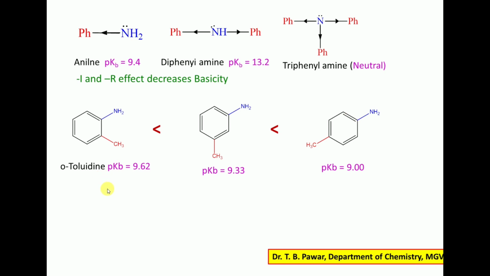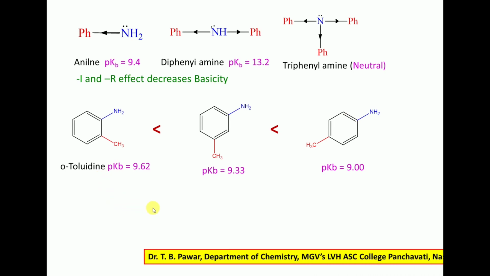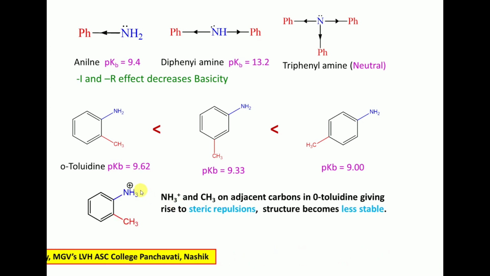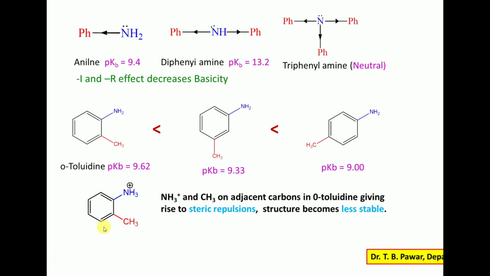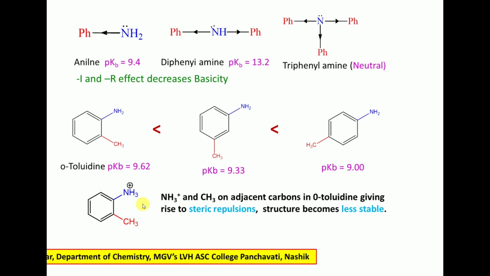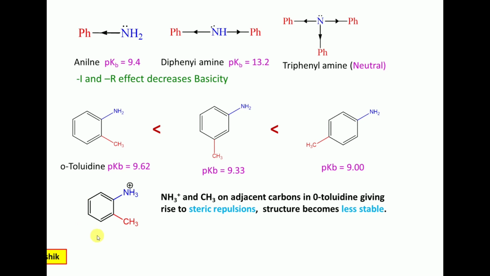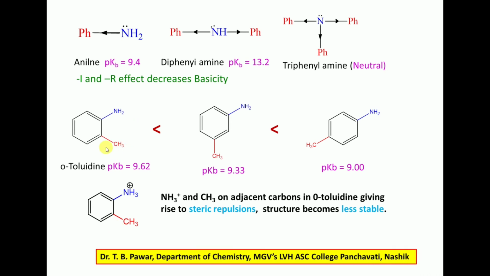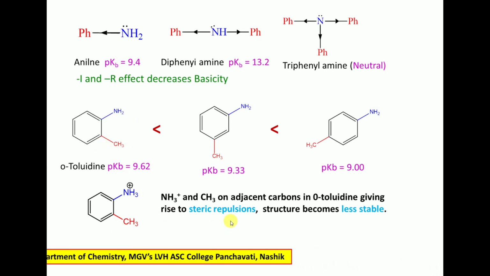But orthotoluidine, why is it less basic in these three isomers? Because of the ortho effect. Here, on protonation of orthotoluidine, the protonated orthotoluidine has the NH3 and CH3 on adjacent carbons and they have steric repulsion. And because of steric repulsion, this conjugate acid becomes less stable and the corresponding base is a weak base.